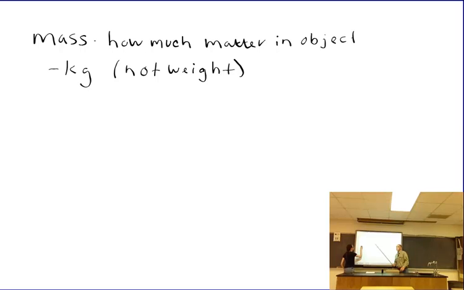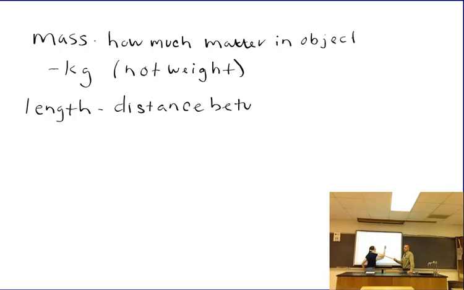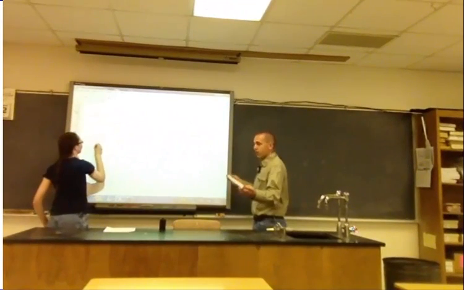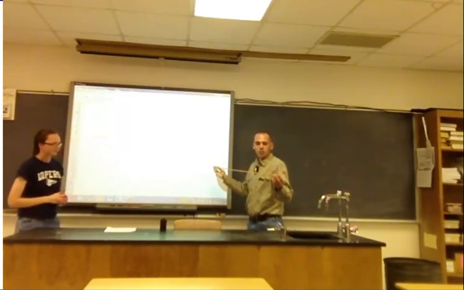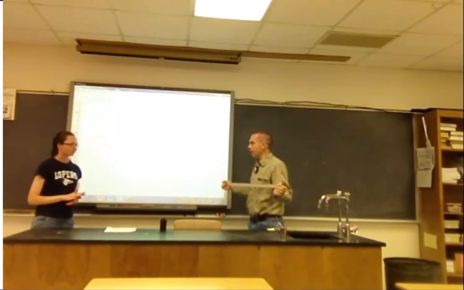We also have to describe how far it goes, okay? And to do that, we use length. And this is not a yardstick, okay? This is a meter stick. It's almost a yardstick, but it's 3 3/8 of an inch longer. Okay, the SI unit of length is a meter, and 1 meter is this far. Okay, it is a little bit more than a yard. If we had 100 meters, it's a little bit longer than your average football field.